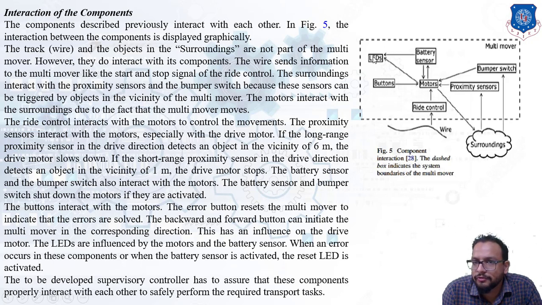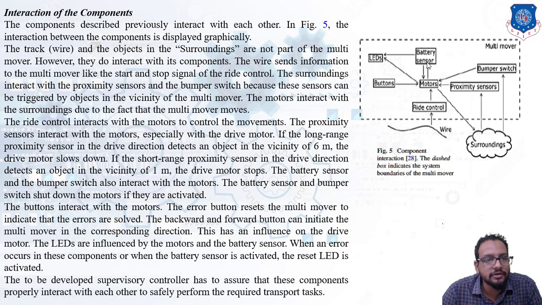We all know the functions of LEDs and the functions of buttons, right? Forward button, backward button, and a reset button. Then we have a steer motor and a drive motor. Proximity sensors are there to avoid obstacles. A bumper switch is there to avoid a collision with an object. A ride control is provided and a wiring system is there, and this is our surrounding. So this entire dashed box indicates a multi-mover, and these are the components present inside it.